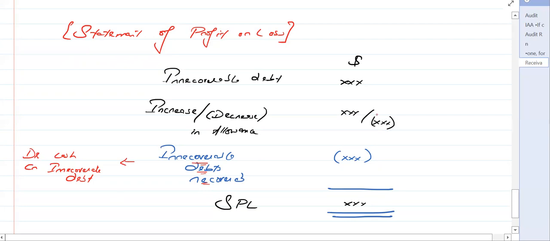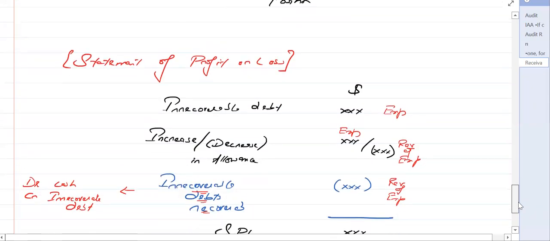Now you see why you are adding these two figures, because irrecoverable debt is an expense. Increase in allowance is an expense. Decrease in allowance is the reversal of expense. So we add expense into expense, we deduct reversal of expense. And similarly, this irrecoverable debt recovered is also the reversal of expense. So this is the figure that goes to the statement of profit or loss. So do not forget this thing, that this is the figure.